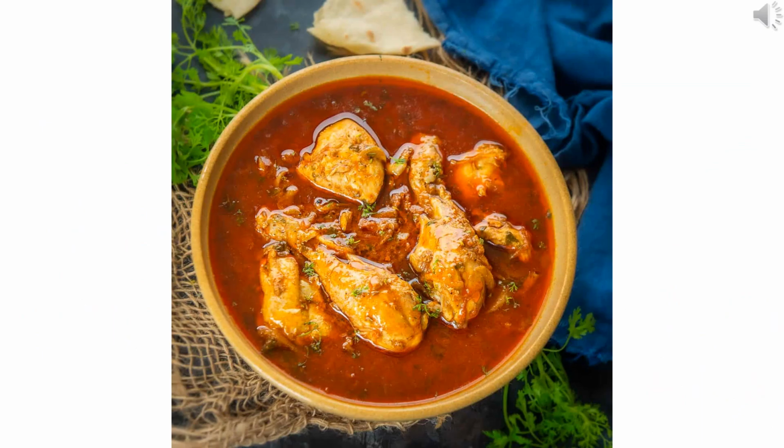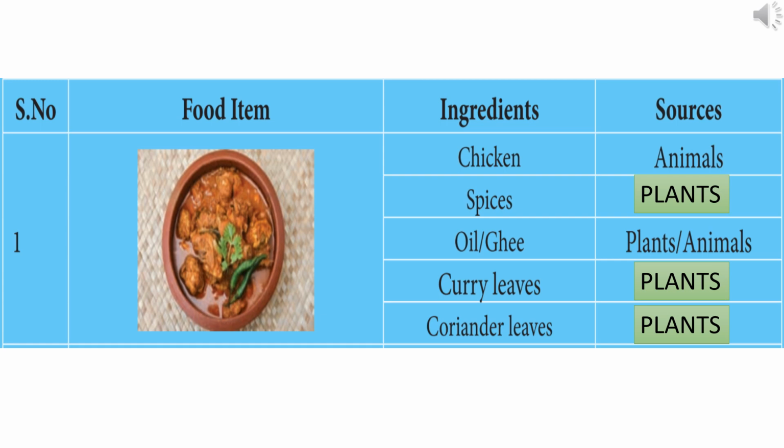Now let us do an activity. Some of the food items are given in the picture. Find out their ingredients and source. The first one is chicken curry. What are the ingredients present in the chicken gravy? Chicken, spices, oil, ghee, curry leaves and coriander leaves.